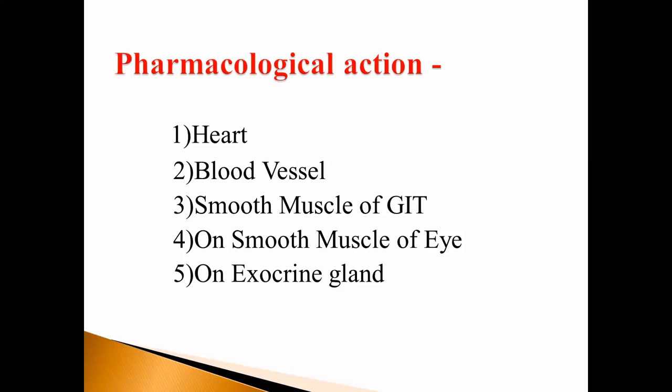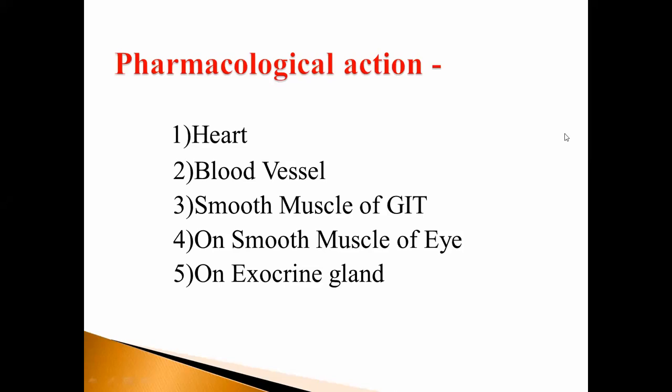Also urinary retention is produced. Then smooth muscles of the eye: there is an increased size of the pupil. Pupil size is increased on local instillation, that is, mydriasis is produced.